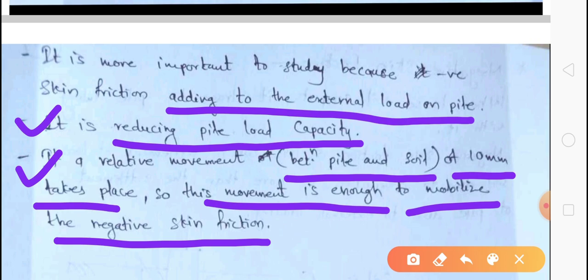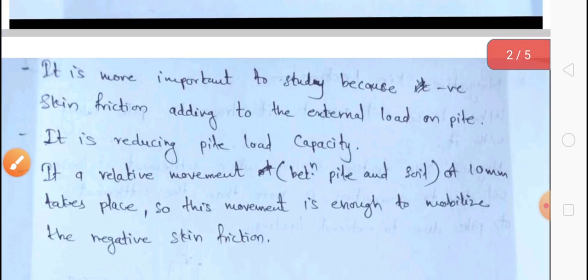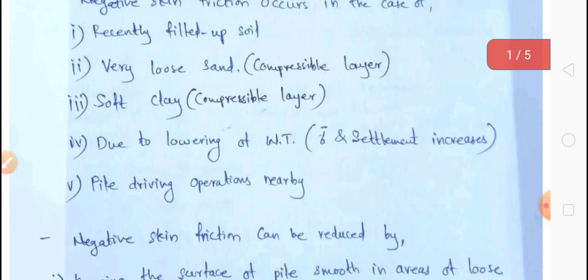So this is the criterion. Relative movement means more than 10 mm settlement between soil and pile, then you can say there is an occurrence of negative skin friction. So this is about the negative skin friction.